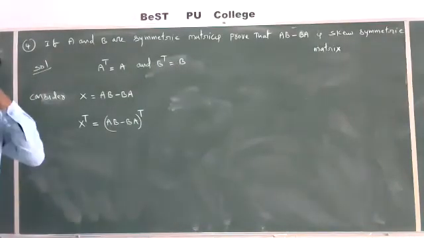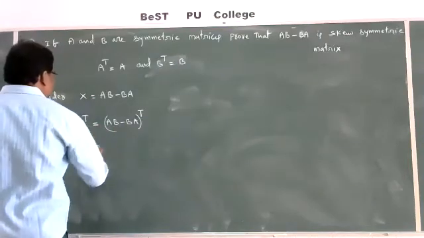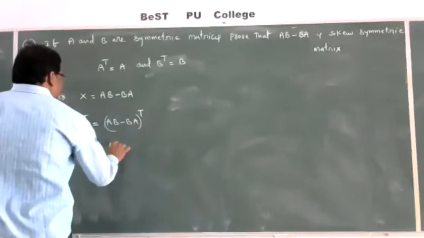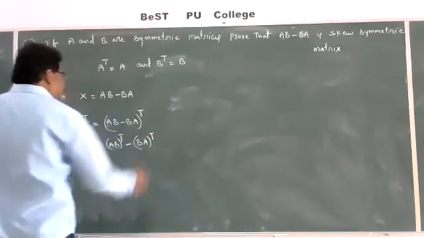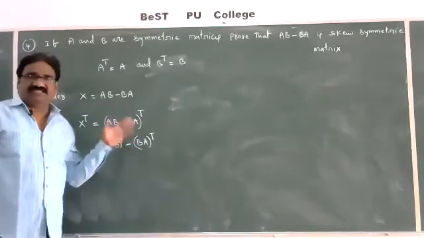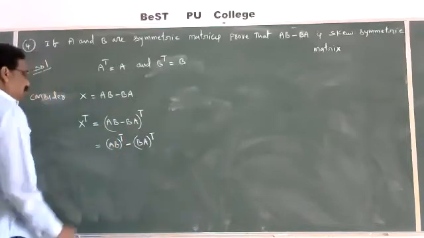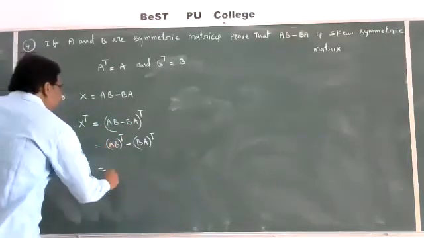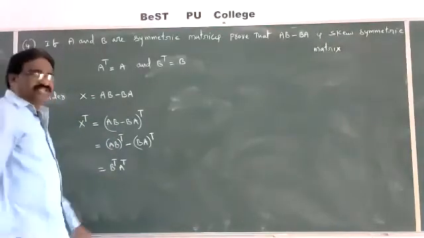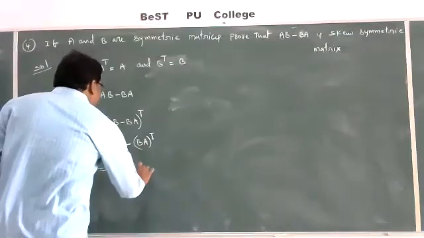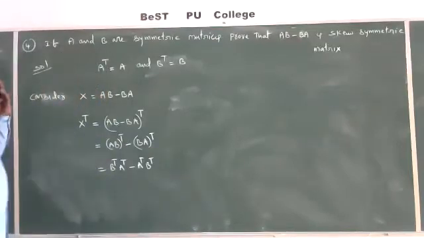You know the properties of transposes. A minus B whole transpose is equal to A transpose minus B transpose. Like that, AB whole transpose minus BA whole transpose. Here again, AB whole transpose is equal to B transpose into A transpose using the properties, minus BA whole transpose is equal to A transpose into B transpose.